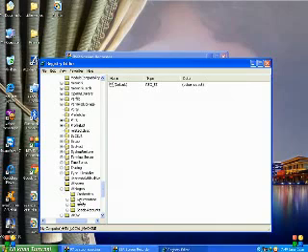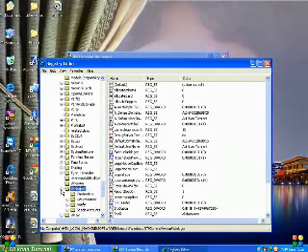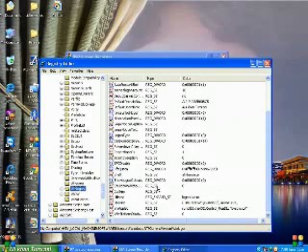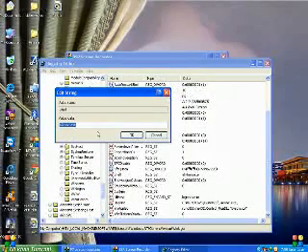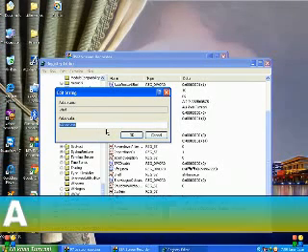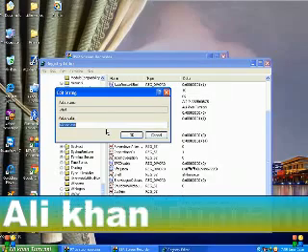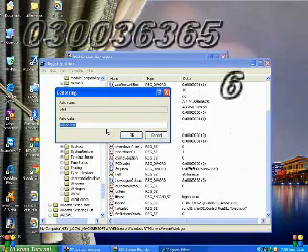Click Winlogon, and inside it there are so many options, but you have to double click on Shell. There you have to type the name which you have saved in Resource Hacker.